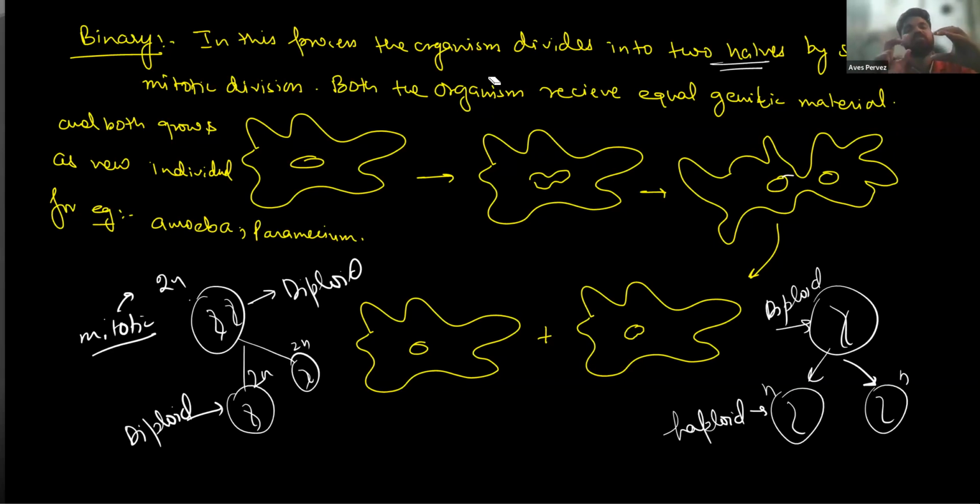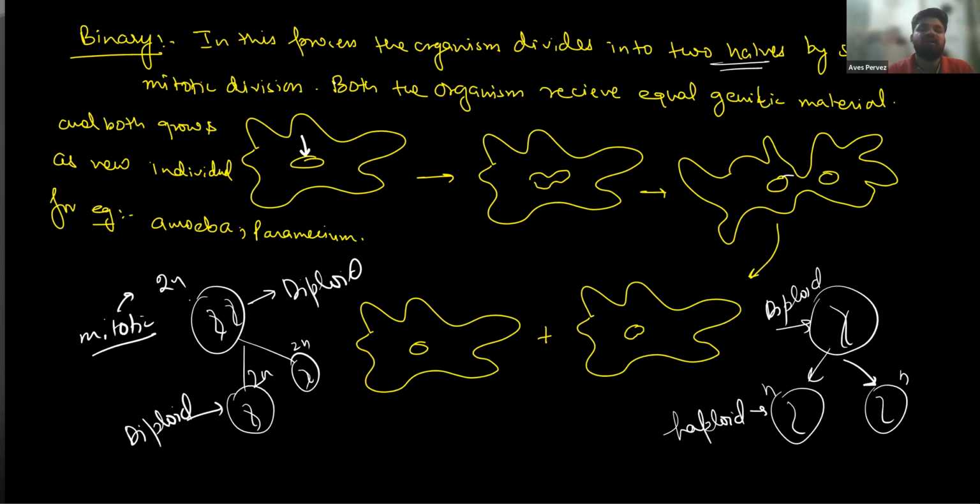This is generally done in unicellular organisms, which are simple and primitive organisms that are not complex. In this, first the DNA is copied, which means the nucleus is copied. This is the nucleus, then it starts copying, then it divides into two halves and finally breaks into two daughter cells. Okay, got it?